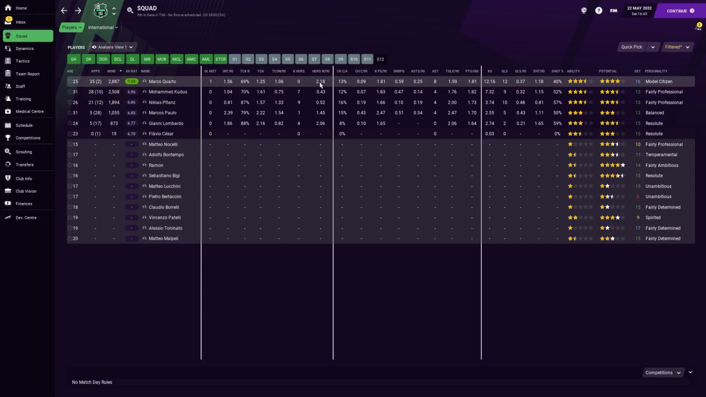But he wins headers too, which is good to see. His key passes is about the same as Kudus. He dribbles actually slightly more than Kudus and gets assists. I talk about Quarto's goal output, and it's been phenomenal this season.